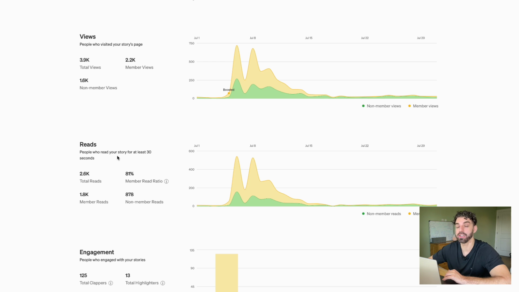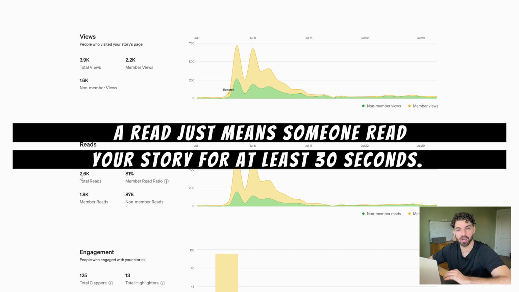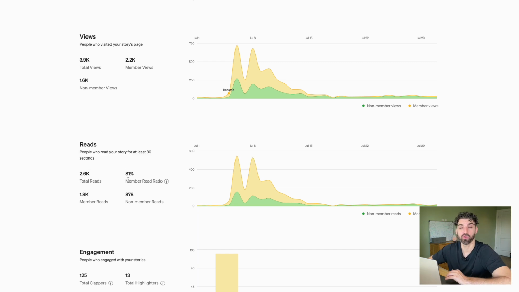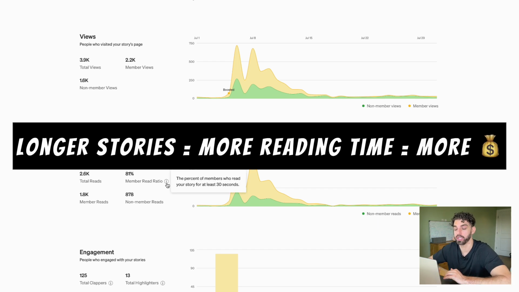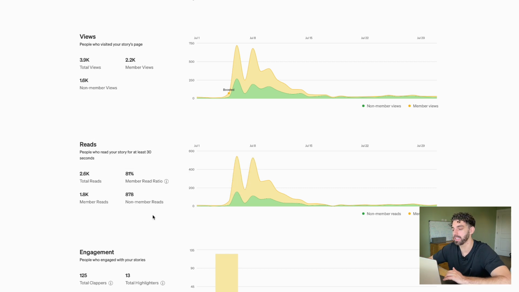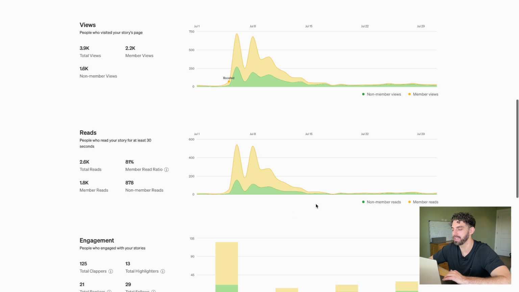A high read ratio does not necessarily equal high earnings, because if your story is 5 minutes long and each of these reads is only 30 seconds, that won't equate to much total reading time, which ultimately translates to earnings. The one aspect that they took off of the stats page completely that I don't love is your average